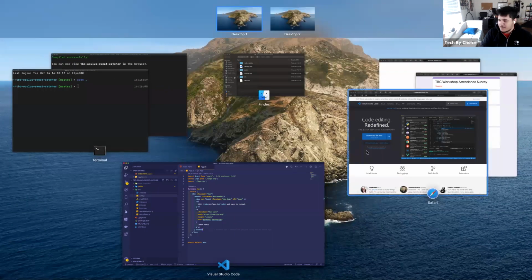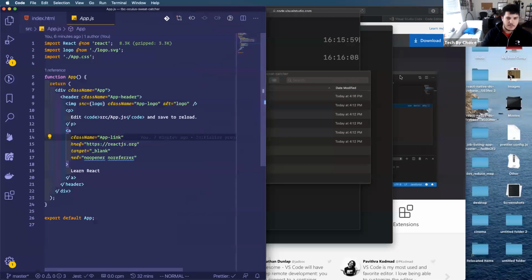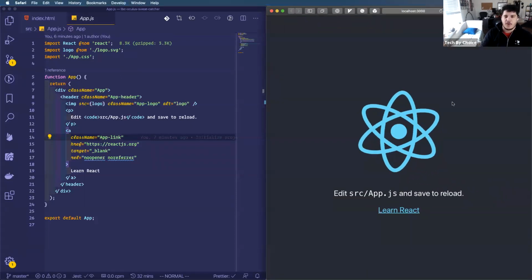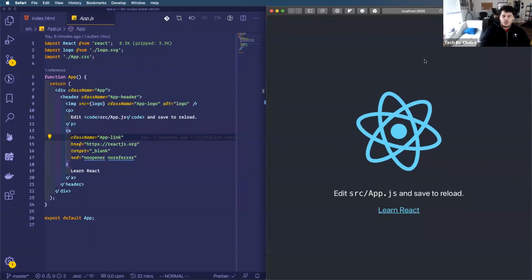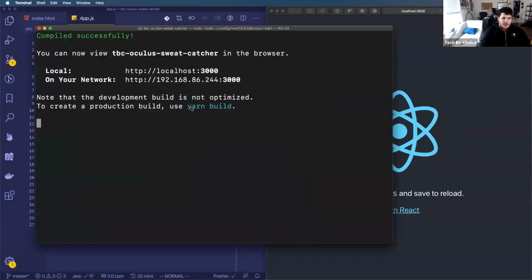Let's finally open up this app.js file, which I am going to keep up here, and bring this page over. This is what you should be seeing if you ran yarn start and that development server was doing its awesome stuff.